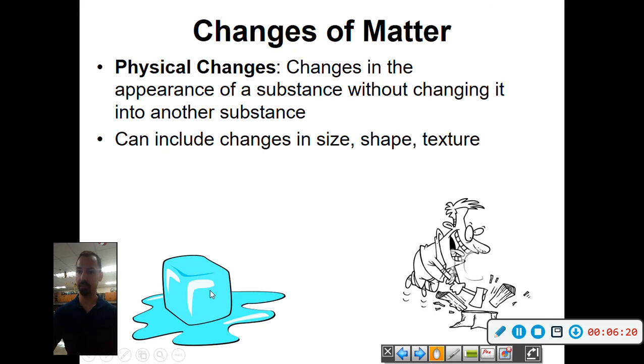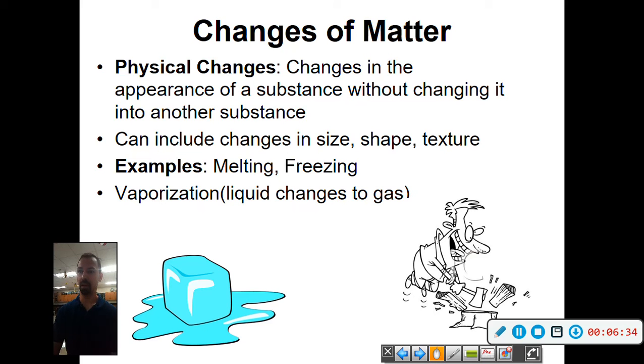Water again. Ice is basically solid water, and liquid water, remember, it's still water. It's still H2O, even if it's a solid or a liquid. So melting, freezing, vaporization, liquid changing into a gas, bending, breaking, crushing. These are all examples of physical changes.